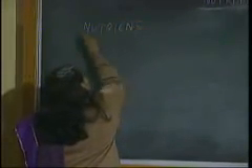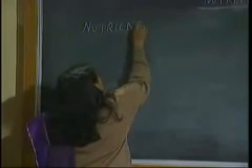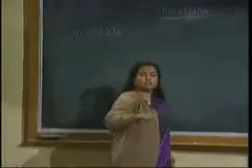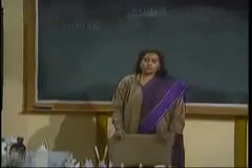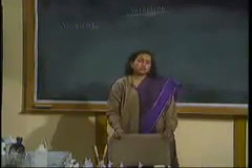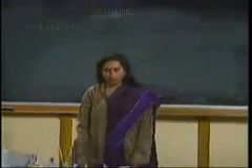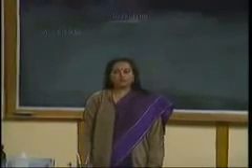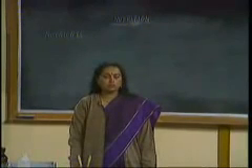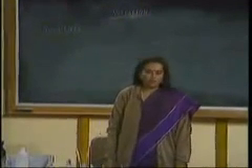What are nutrients? Nutrients are the components of the food which help to grow, help to maintain the body, help to repair the worn out tissues, and also help in meeting the energy requirements.